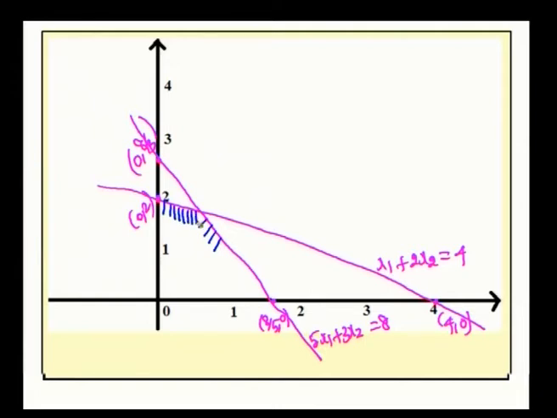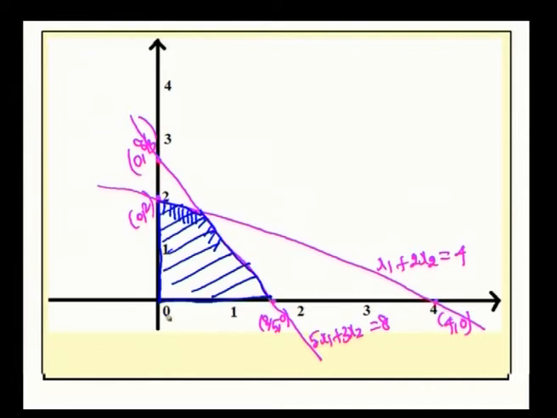Since x1, x2 are greater than or equal to 0, we always look into the first quadrant only. So, the feasible region which satisfies the constraints 5x1 plus 3x2 less than or equal to 8 and x1 plus 2x2 less than or equal to 4 is the region shaded here. This is our feasible region.